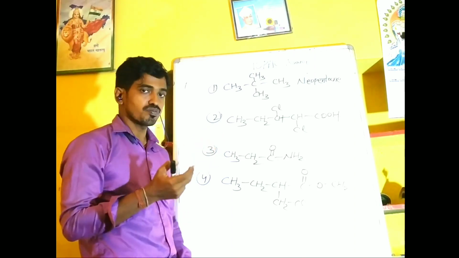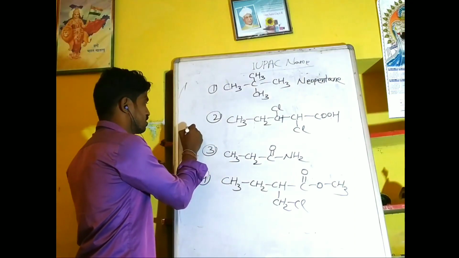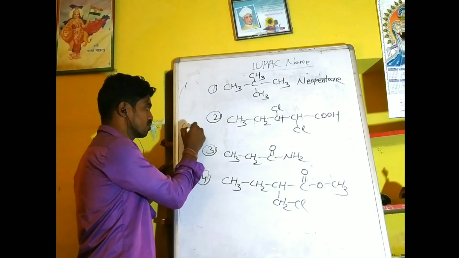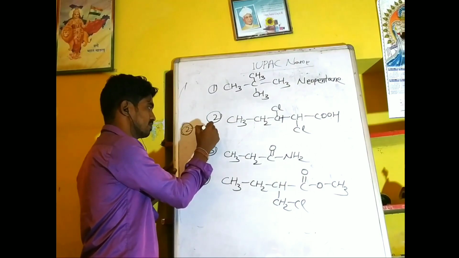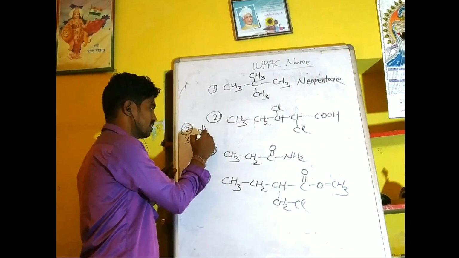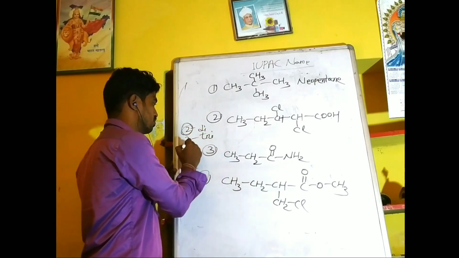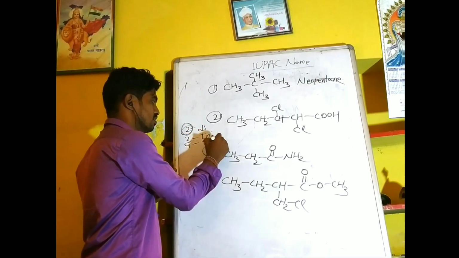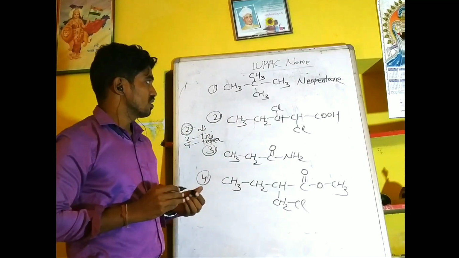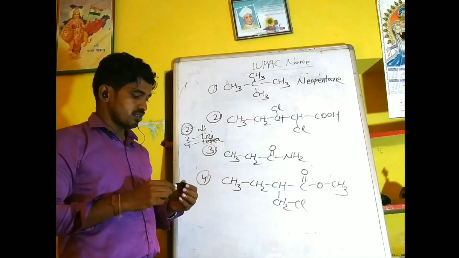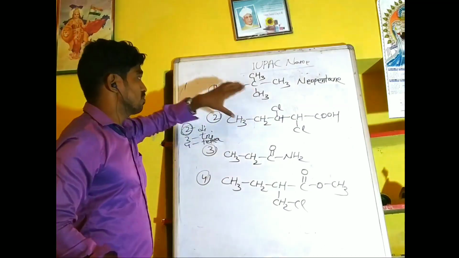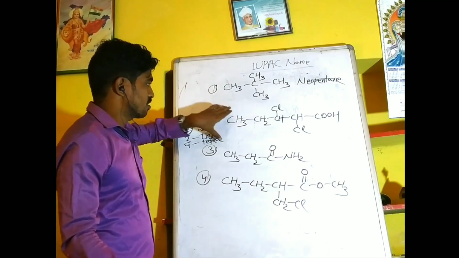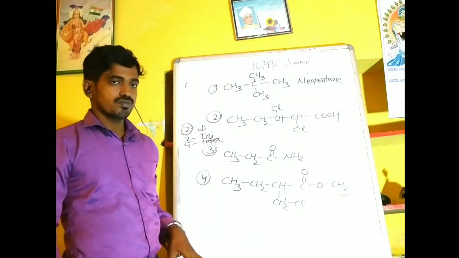So 2 same substituents take di, 3 take tri, and so on, 4 tetra, and so on. So you can give the IUPAC name of all these compounds. Okay.